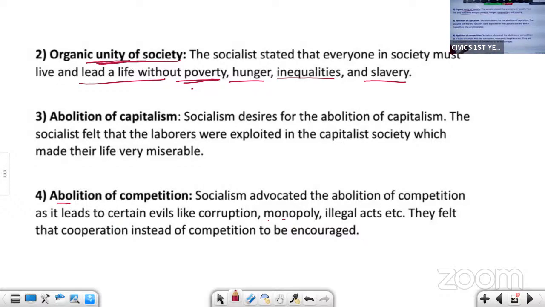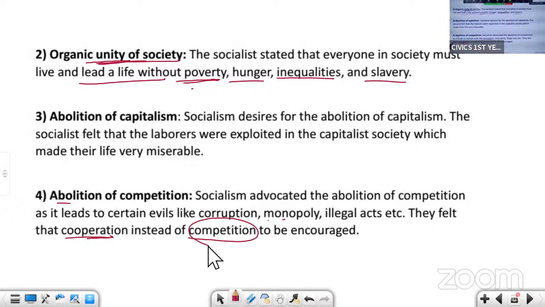Just for an example, there are 10 students in the class. If all the 10 students are competing with each other to get first rank, here it may happen that some of the students may indulge in cheating, malpractice, only to achieve that first rank. If all the 10 students are cooperating with each other, learning together, then all of them may get good marks. So we should encourage cooperation rather than competition.